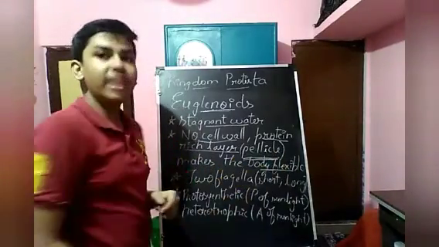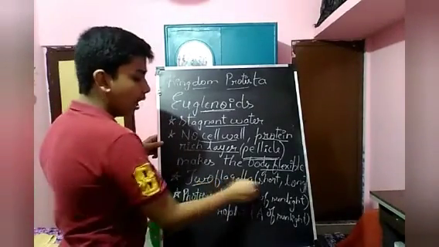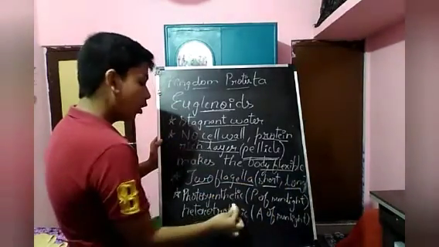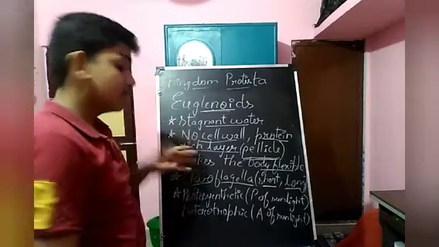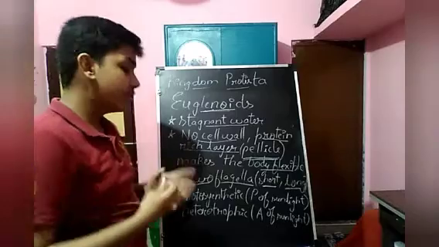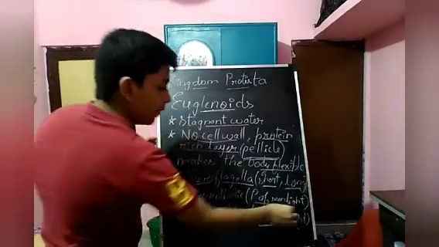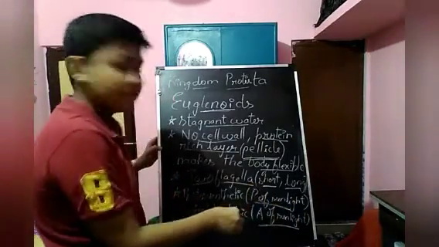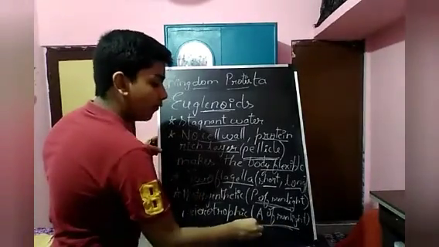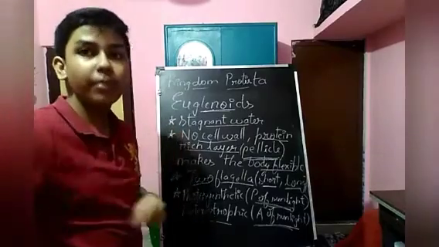The next point is they have two flagella, one short and another long. Now, what will be the mode of nutrition in presence of sunlight, and in absence of sunlight? In presence of sunlight, it is photosynthetic, whereas in absence of sunlight, it obtains a heterotrophic mode of nutrition.